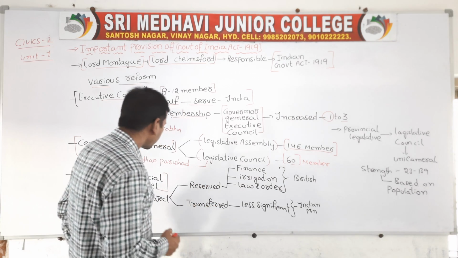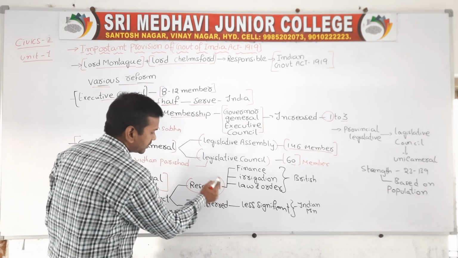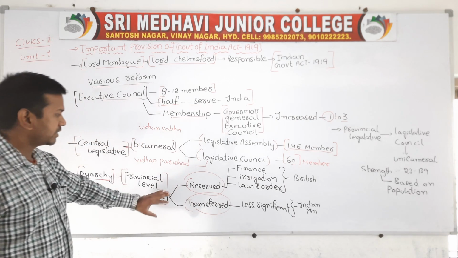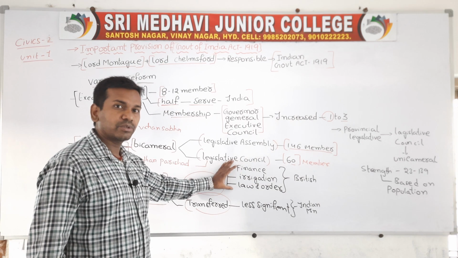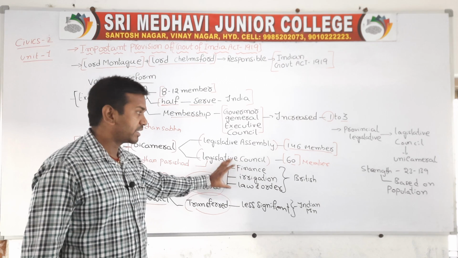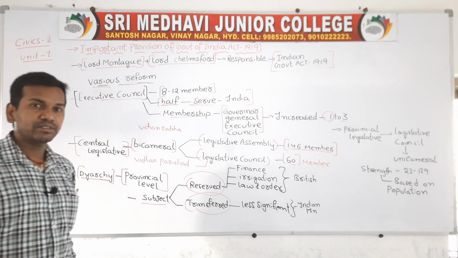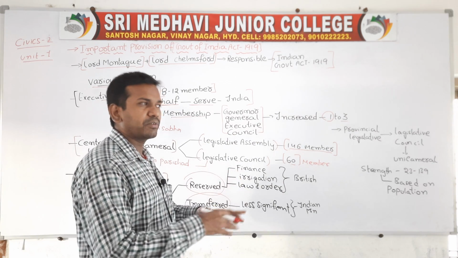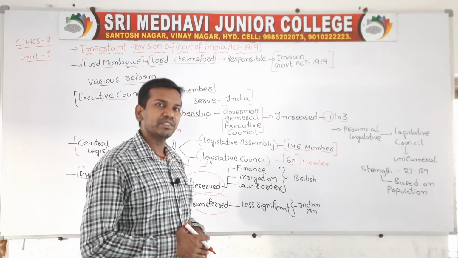During that time the subjects were mainly classified into two types: one is called reserved and one is called transferred. The reserved subjects were under the control of the Britishers only. During that time the Britishers did not transfer this power to India, due to some fear. First one, finance. Finance is a very important matter, so the Britishers reserved this matter for themselves only. Whatever the financial related decisions are, they were mainly taken by the Britishers only.